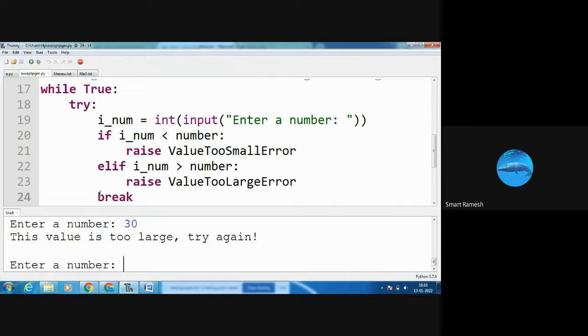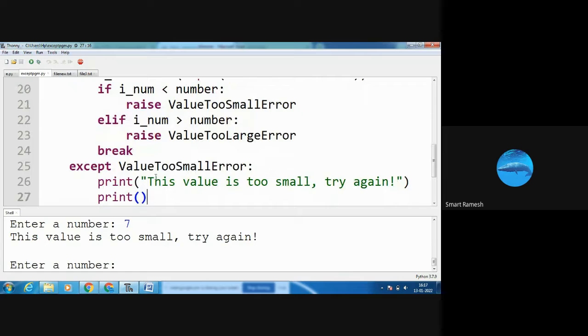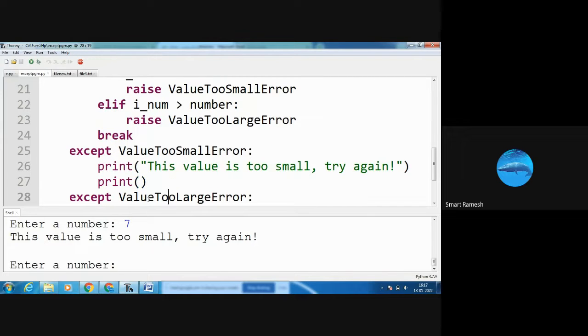Next time I am giving 7. See, this value is too small, try again. Because here i_num is 7. 7 is less than 10, condition true. So it raised the ValueTooSmallError. What is ValueTooSmallError? See, here this value is too small, try again. Next print line, that is one more empty space will come.